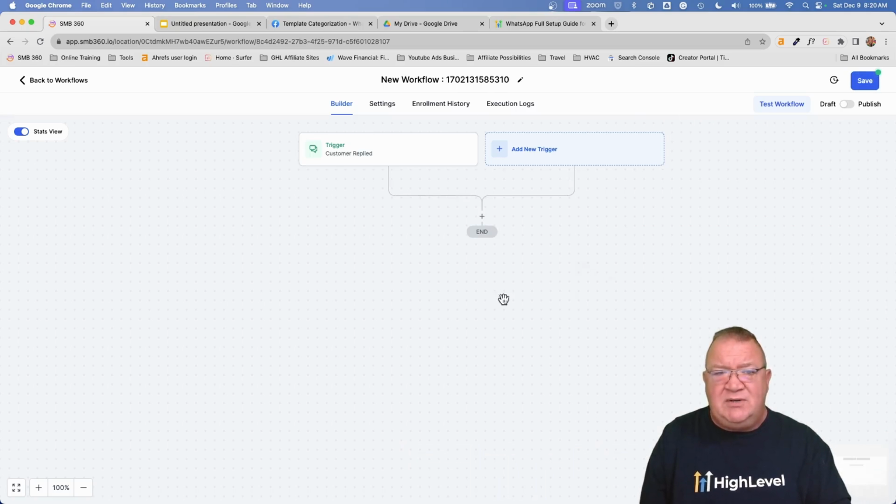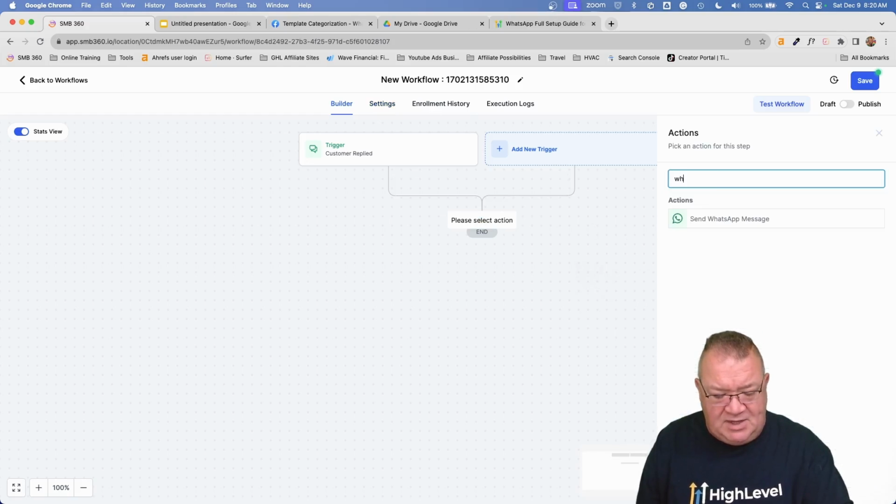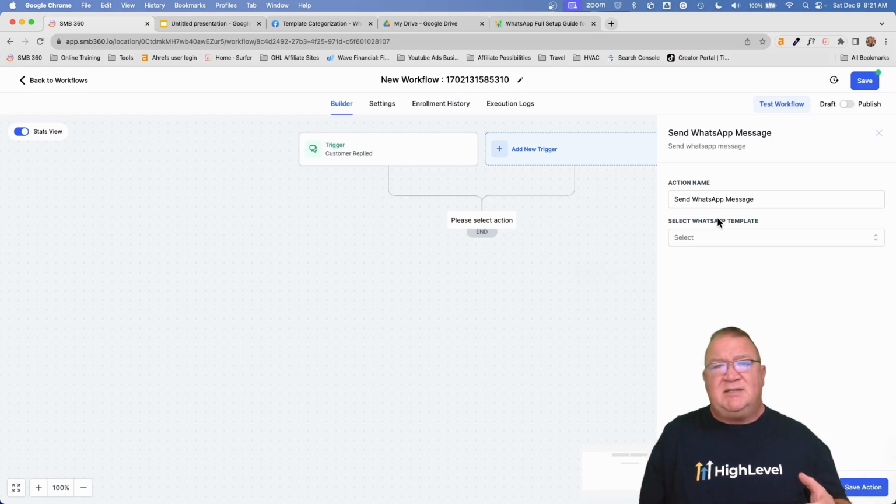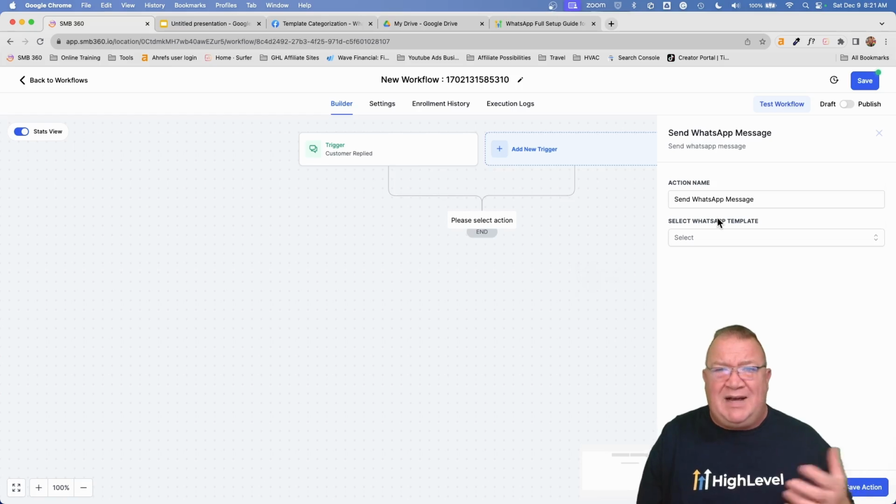So what you can do is say, hey, when somebody sends me a message via WhatsApp, how do I want to reply? So one of the actions that you can do, if you type in WhatsApp, is send a WhatsApp message. Now, the thing about this that I wouldn't say I find limiting, but kind of, is that the only option you could select here is a template.